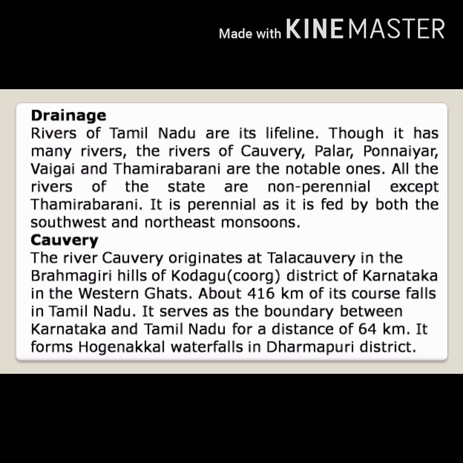The Kaveri. The river Kaveri originates at Talakaveri in the Brahmagiri hills of Kodagu or Coorg district of Karnataka in the Western Ghats. About 416 km of its course falls in Tamil Nadu. It serves as the boundary between Karnataka and Tamil Nadu for a distance of 64 km.